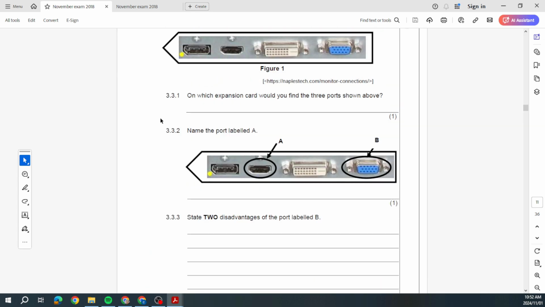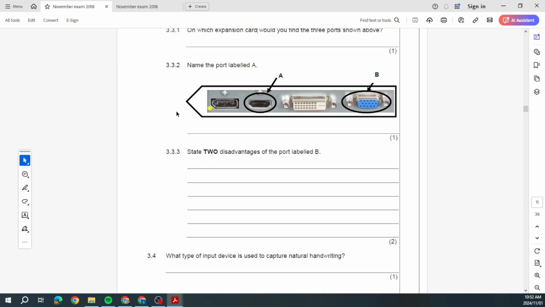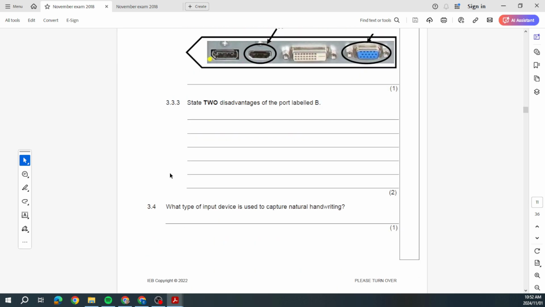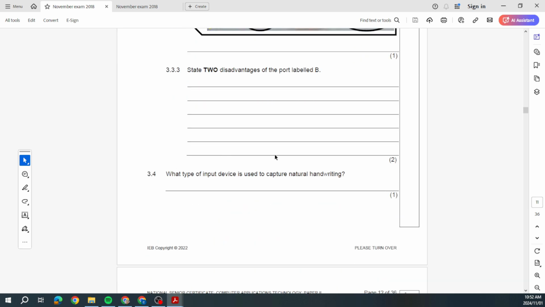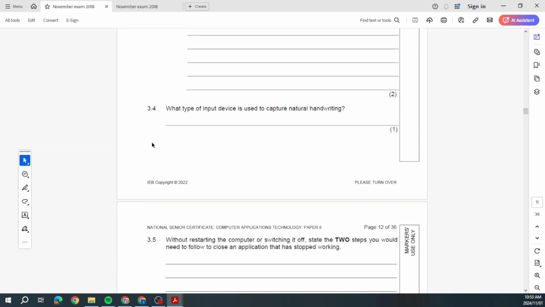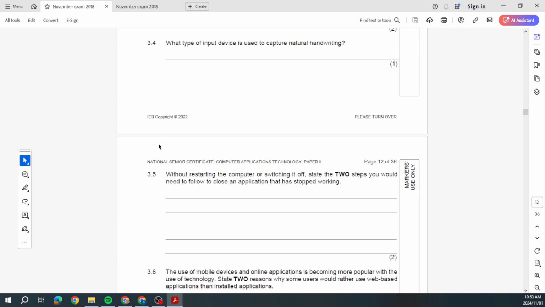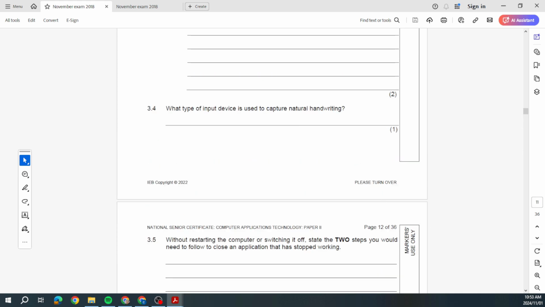So let's look at some of the questions, asking us to name these, and some advantages and disadvantages. Which one can deal with capturing natural handwriting? Let's answer that one.